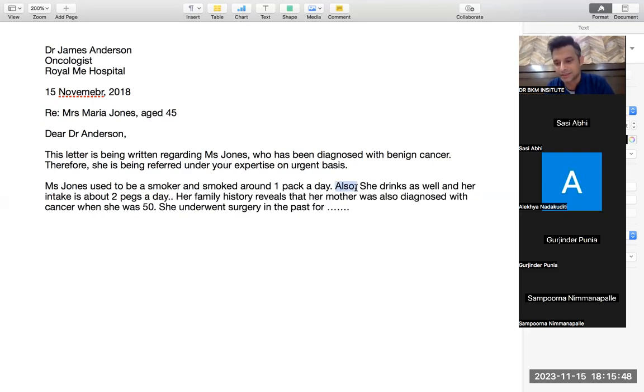Connectors, anyhow, are the words that help you connect the lines. When you use a full stop, then it cannot be a connector. Connector means to connect two lines and a full stop should not be in between. But in OET, you do not use connectors compulsively. You use them according to when they are required.